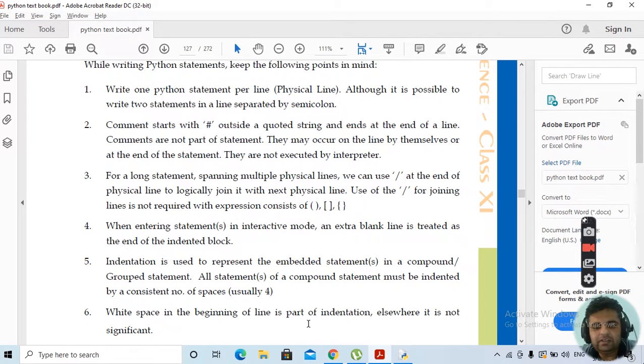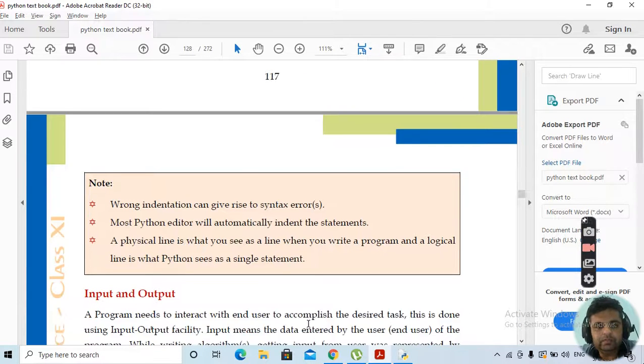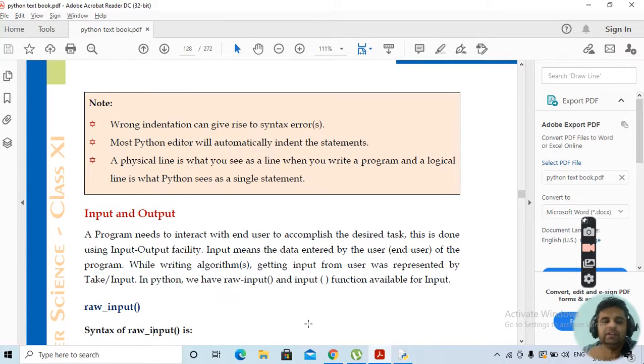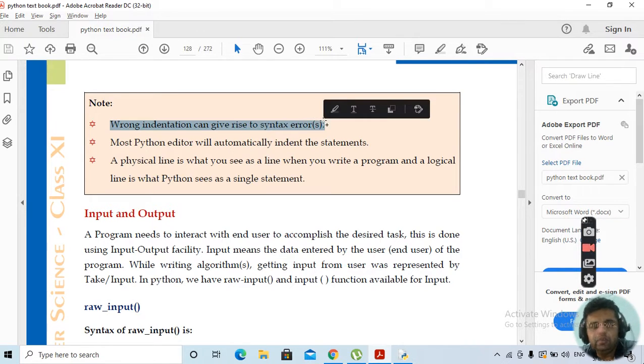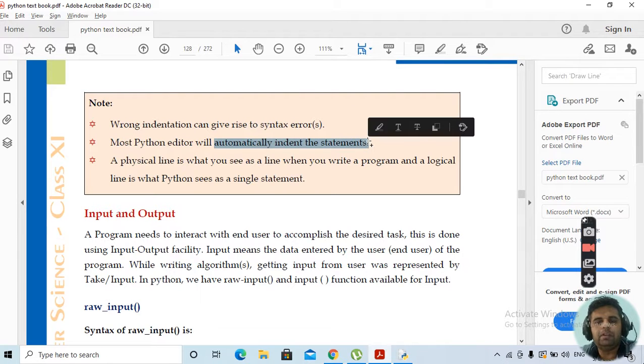Elsewhere it is not significant. Note that wrong indentation can result in a syntax error. If the statements are wrongly indented, this will give rise to a syntax error, and most of the Python editors will automatically indent the statements while writing any Python program.